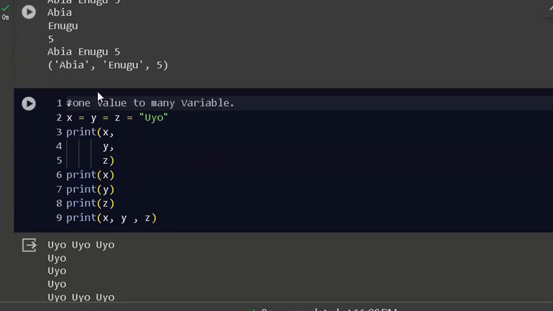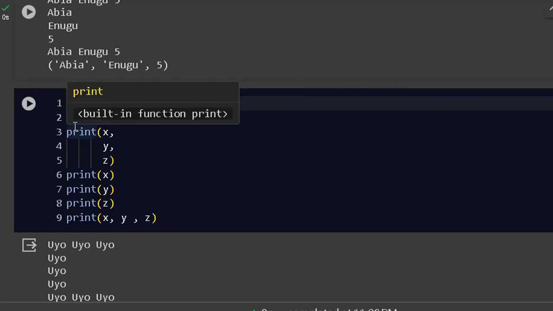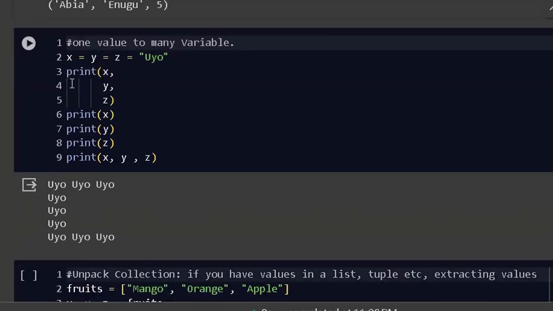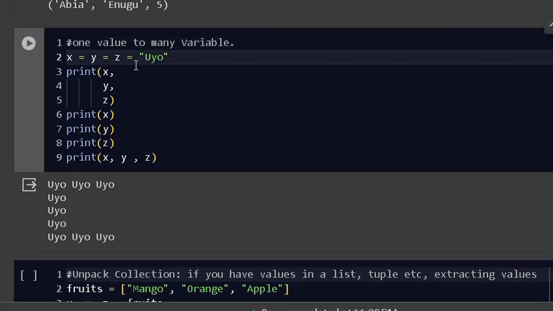So this is just what we need to do. And the same thing here. This is how you can assign many values to one single variable, or many variables to one single value. You see the way I put x equal to y equal to z equal to u. Anytime you call any of these variables, it will give you this one. Do you have any question here?